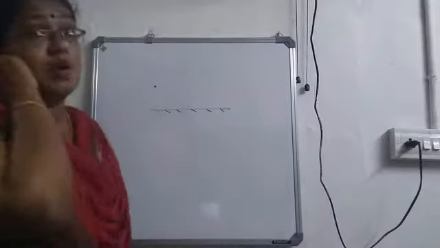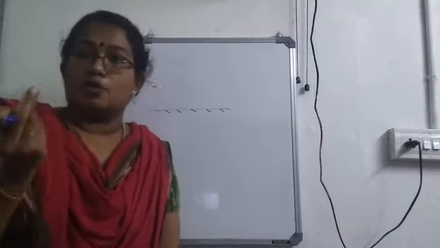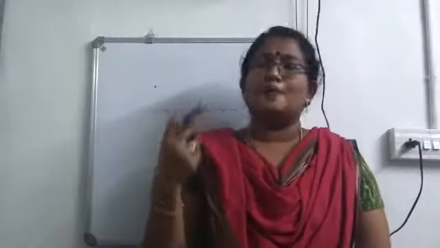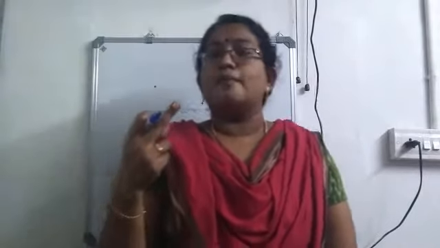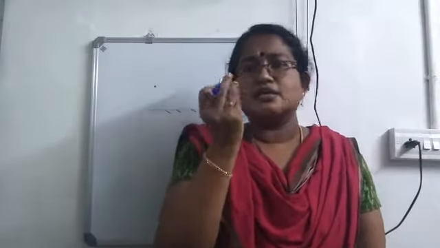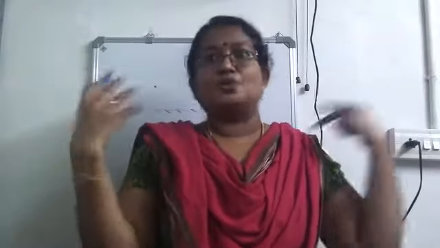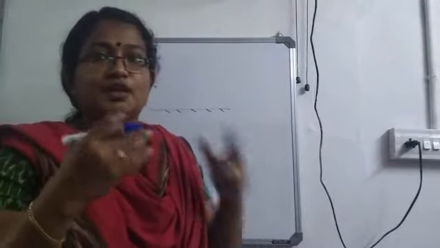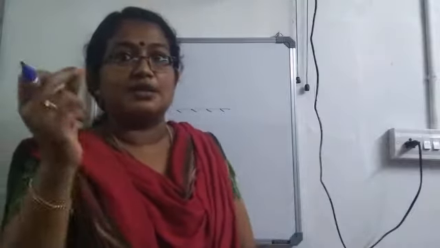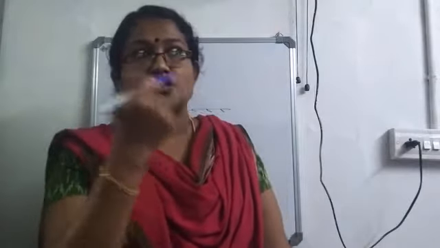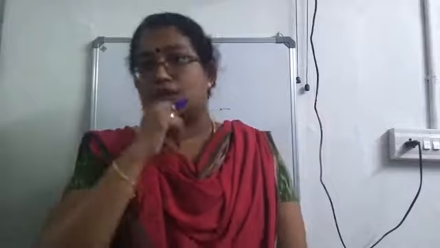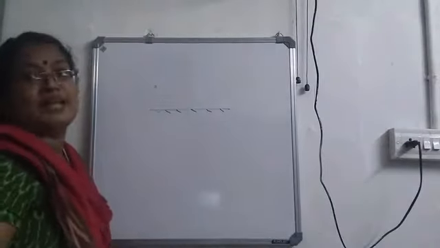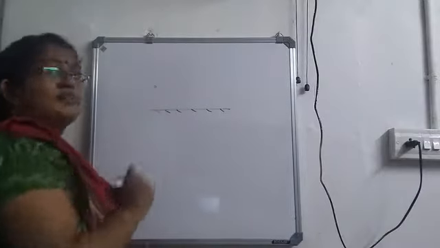What do you mean by a point object? A small object, isn't it? It can be considered as a point source. Already we learned about point source and extended source. Point source means it's a very small part. Extended means our tube light and all. How will we get a point source of light? From a torch. In front of a torch, if you keep a cardboard with a small hole, then the light coming through that small hole can be considered as a point source. So, I am considering a point source of light placed in front of a plain mirror. We will check how we will get the image.